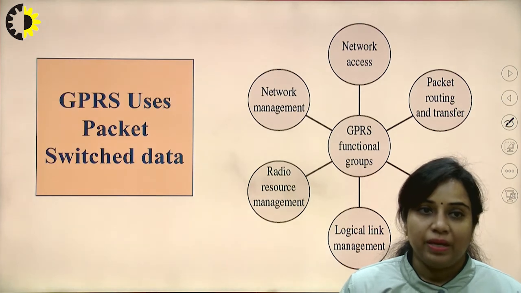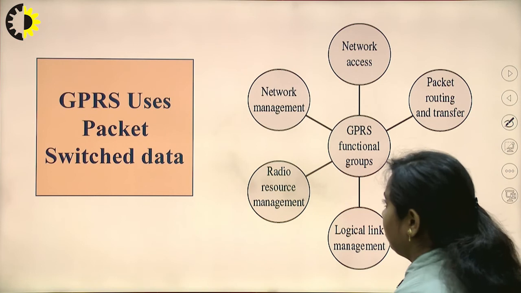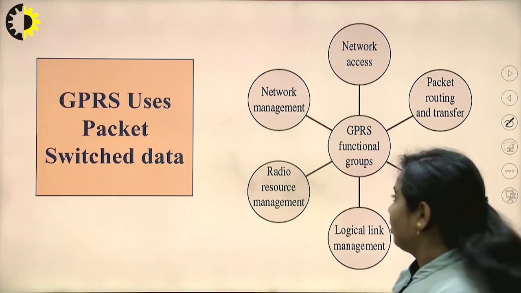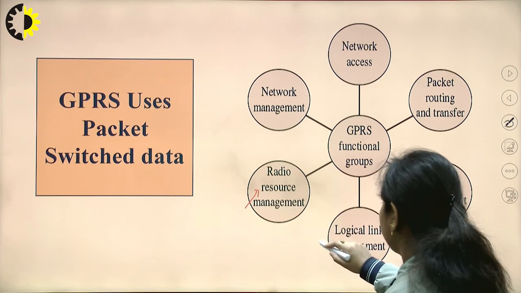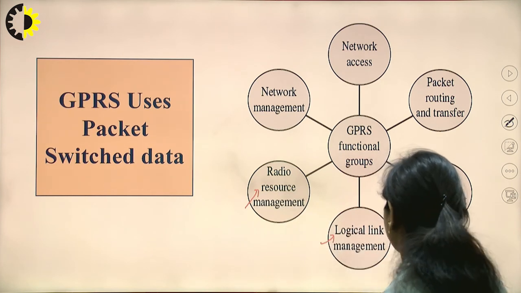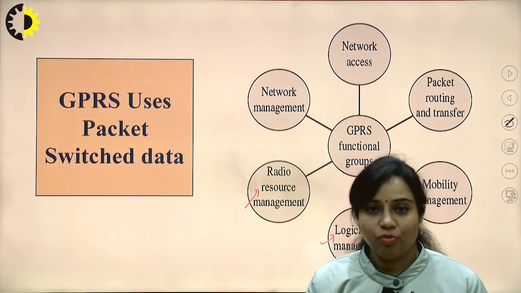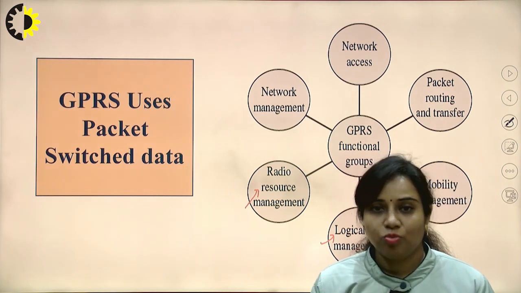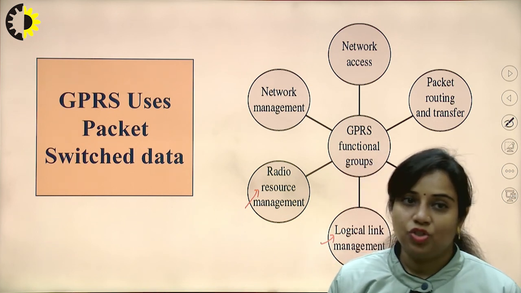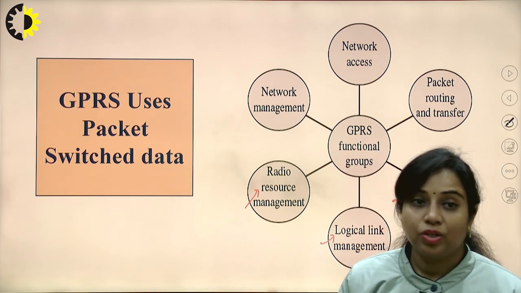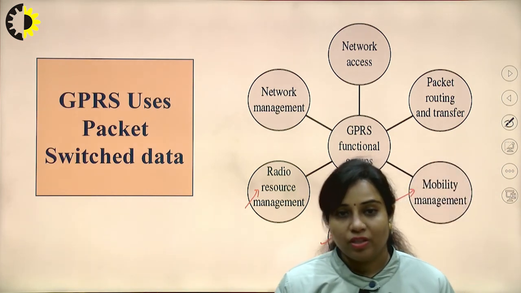Next, GPRS uses packet switched data, which is an extension of GSM. GPRS functional groups are used for radio resource management, logical link management, and mobility management. Since we are talking about mobile communication, where transmitter and receiver are moving in nature, it is feasible with GPRS with the use of this packet switched network, because every node in the network is not fixed, it is moving in nature.